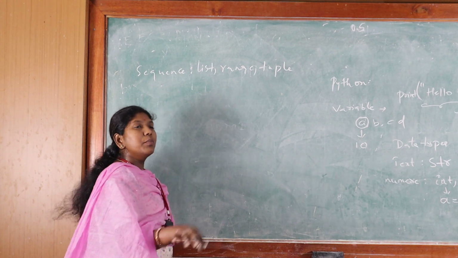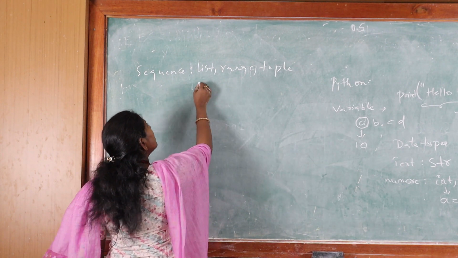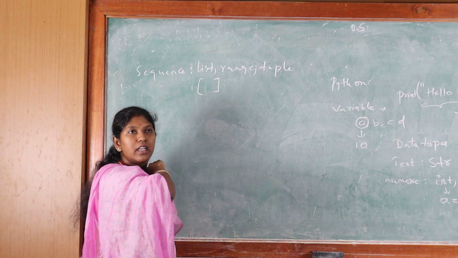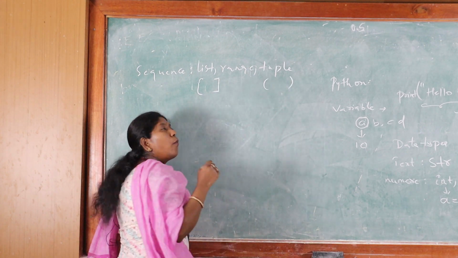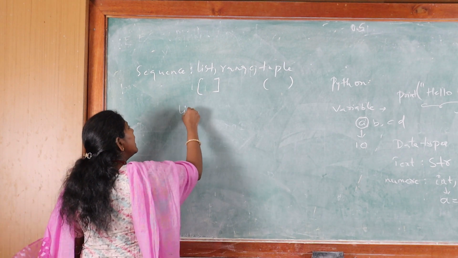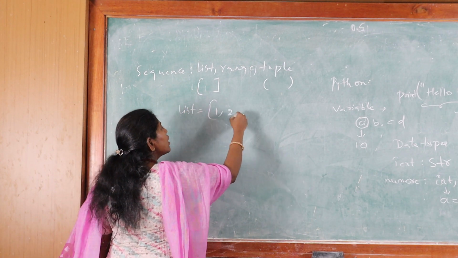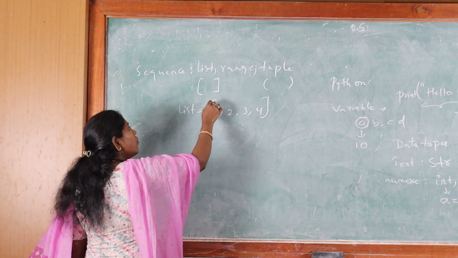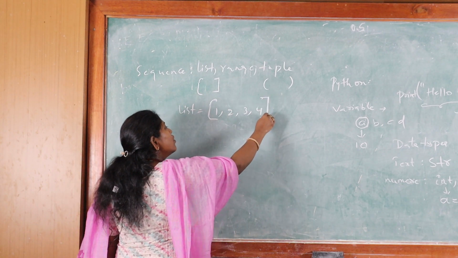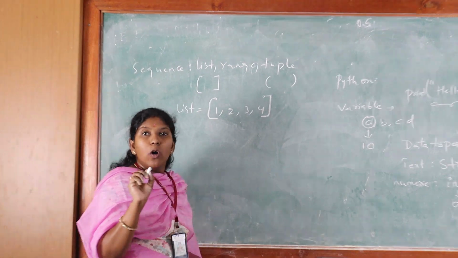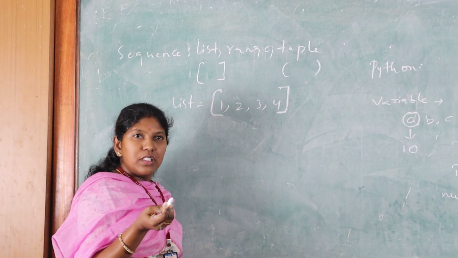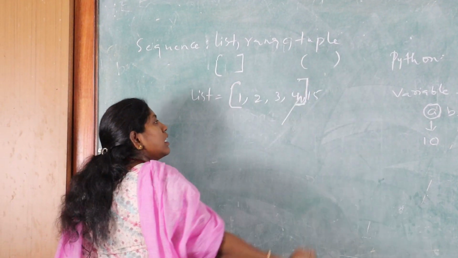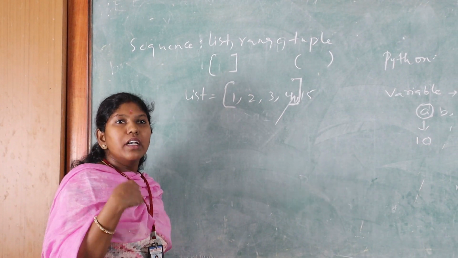Whenever we are writing the program in Python, when we write numbers in the form of a list, we have to use square brackets. And for the tuple, we have to use round brackets. For example, suppose the list is equal to 1, 2, 3, 4. It follows some sequence, and that sequence we are giving in the form of a list. In the case of the list, even if the order is changed, the list will accept the data. Even if you want to include one more number in the list, it will also accept it.